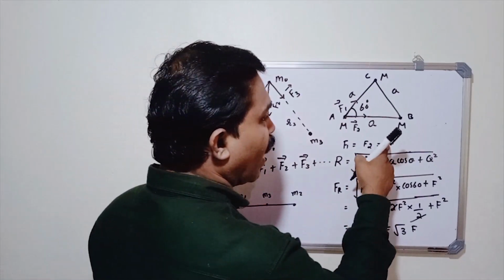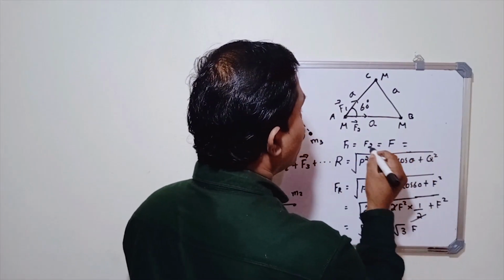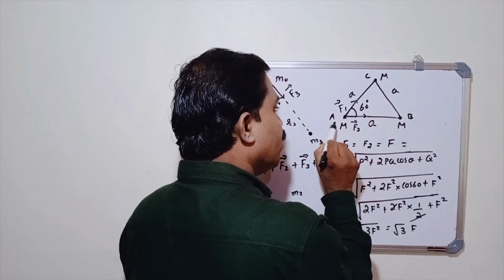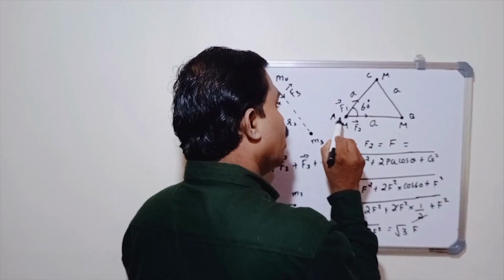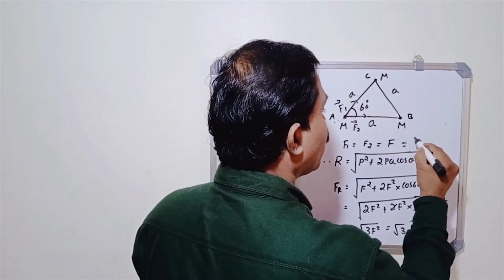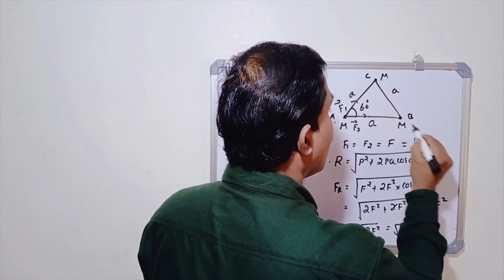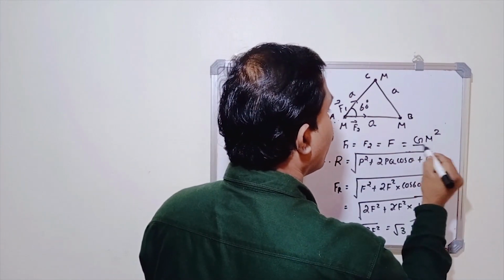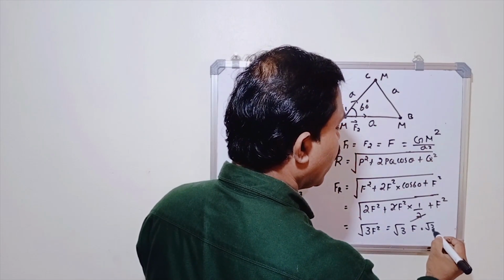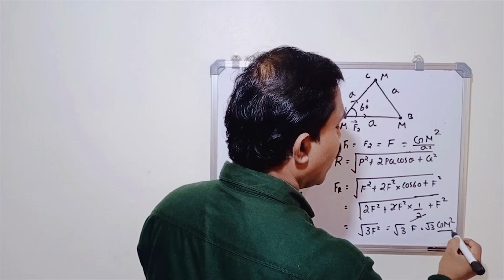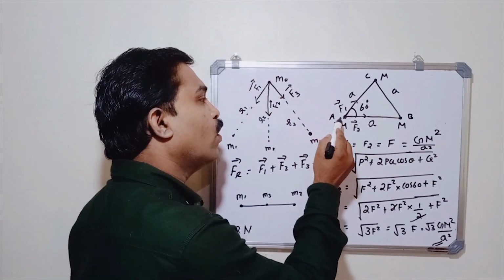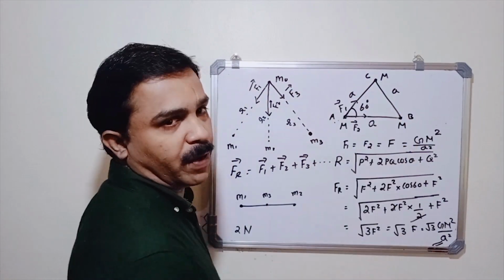Now can you find out the value of this F? F means the force acting on this body due to this body. Both are the same and equal to, according to Newton's law, G M into M, that is G M square, divided by A square. So here we can write root 3 into G M square divided by A square. So this is the resultant force acting on this body due to these two bodies.